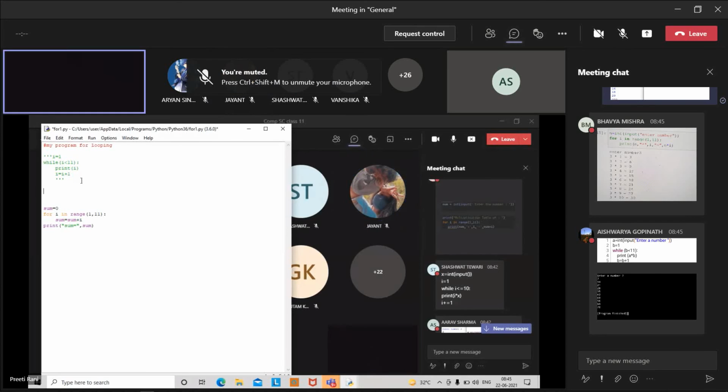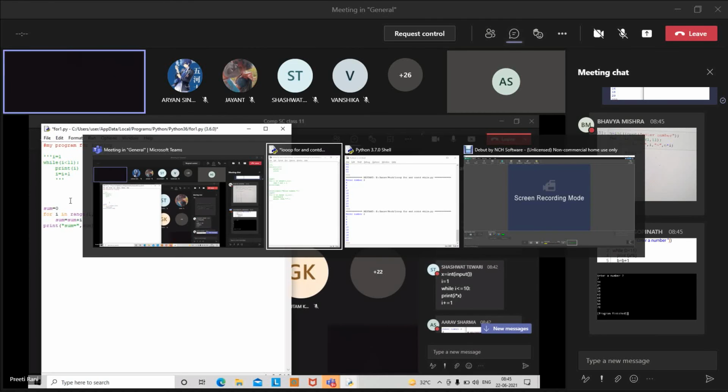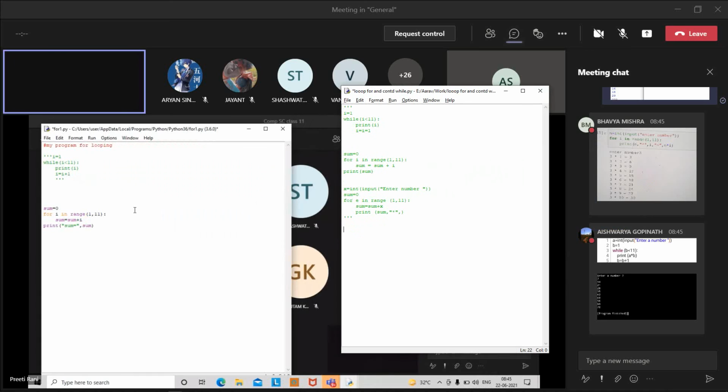So according to that, you need to convert the factorial of a number program. I want it on the same screen using while and using for also. We want to print the factorial of a number. Able to do? 5 factorial, 7 factorial, 10 factorial, 9 factorial. For any number, it needs to calculate the factorial of a number. Done? Are you able to do?